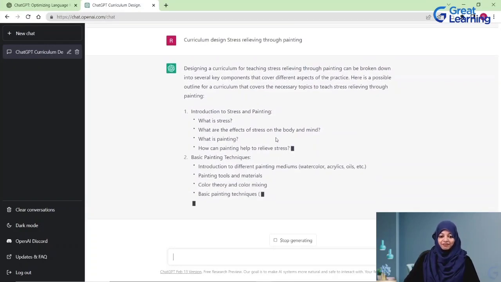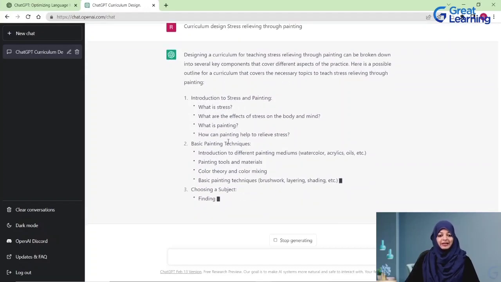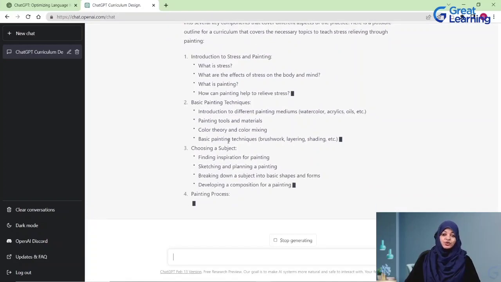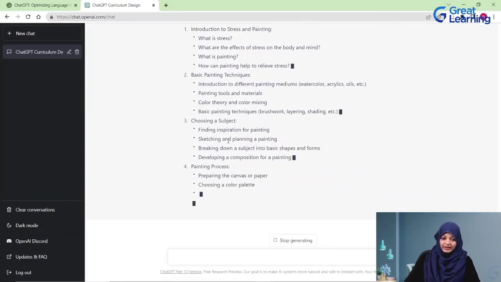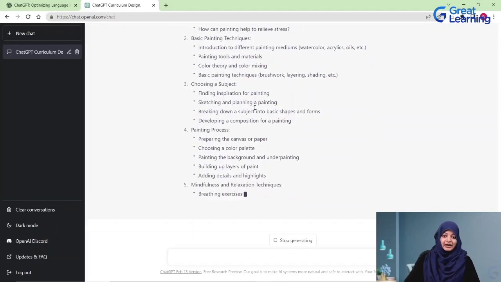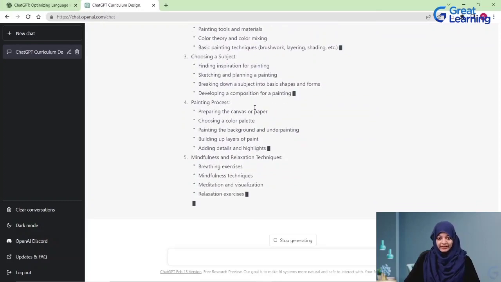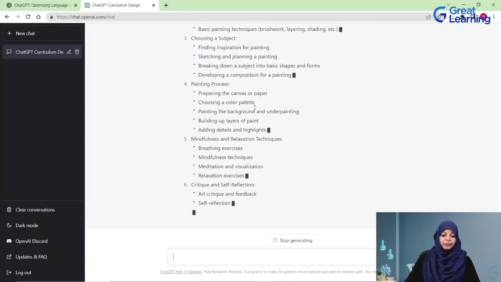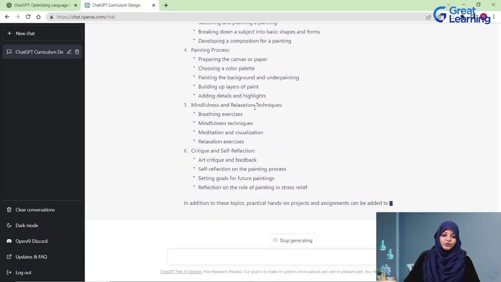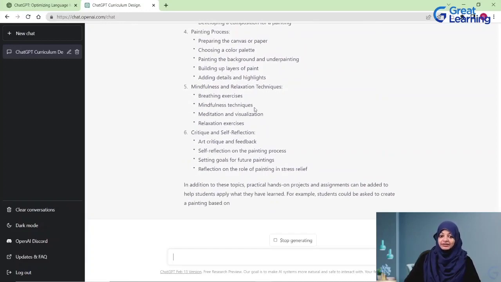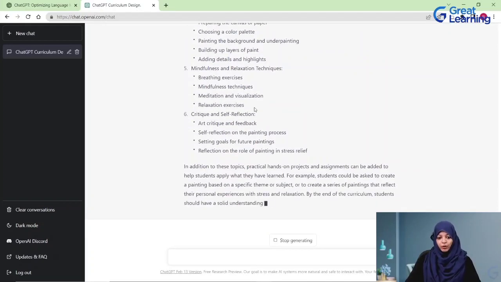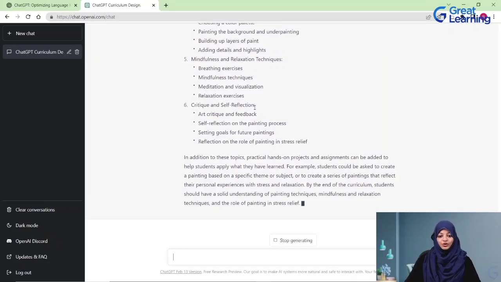So that is what it is. What is stress? What are the effects of stress? What is painting and how can it help relieve stress? All of this is put up here first. Second, we are not assuming that the adults or the learners would know about painting techniques, so we are introducing some of the basic painting techniques. Next, how do you go about choosing a subject for your painting? The process of painting. What are the mindful and relaxation techniques that you need to apply during painting? And how do you self-reflect and constructively critique yourself and gain feedback about your stress levels at any given point? And how do you set future goals based on those critiques?